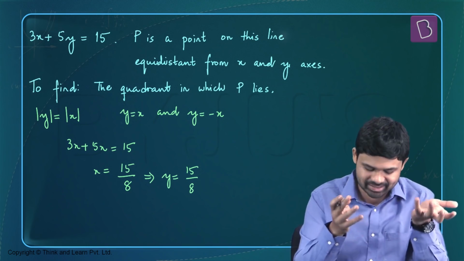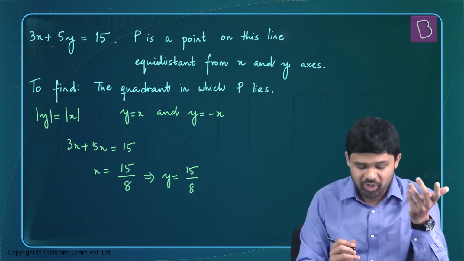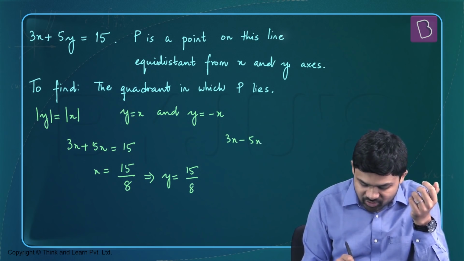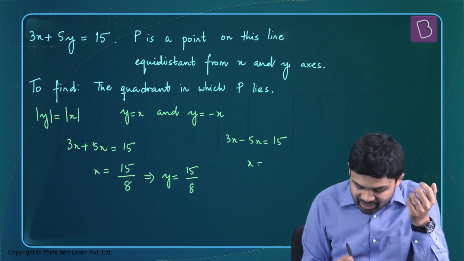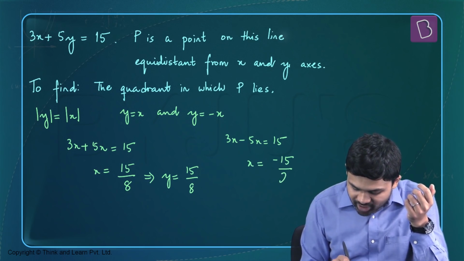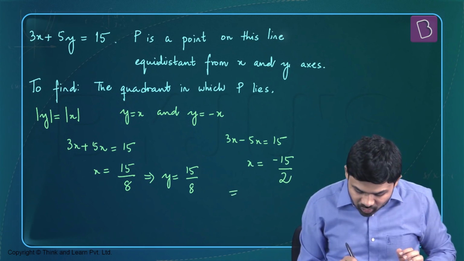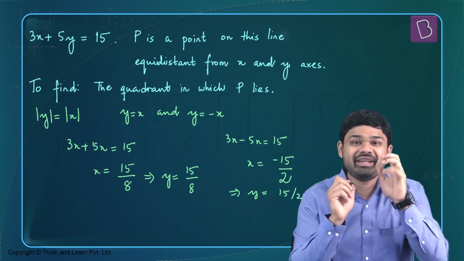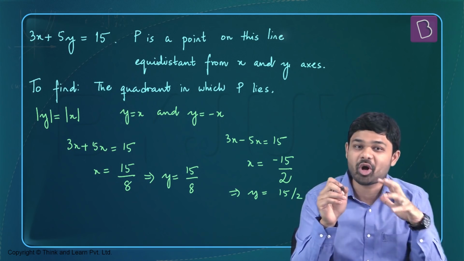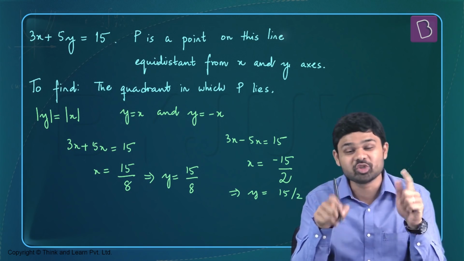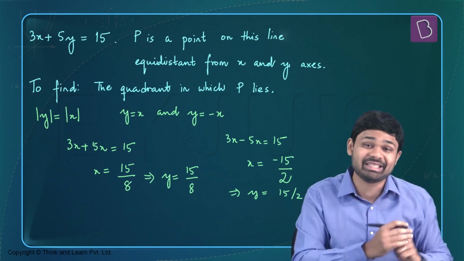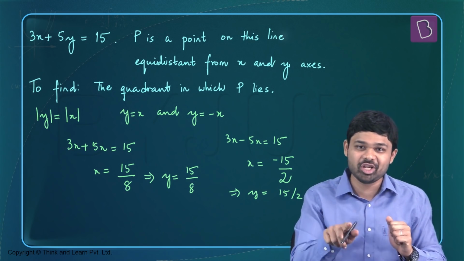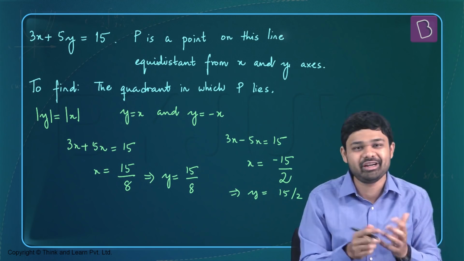where P lies. Now, if y was equal to minus x, then we would have got 3x minus 5x equal to 15, or x to be equal to negative 15 over 2. Which means that y would be equal to minus x, which is 15 over 2. The point (negative 15 over 2, 15 over 2) lies in the second quadrant. So see, there is another point P which is in the second quadrant. So the 2 points P would be in the first and the second quadrant. The only correct option is the first quadrant.